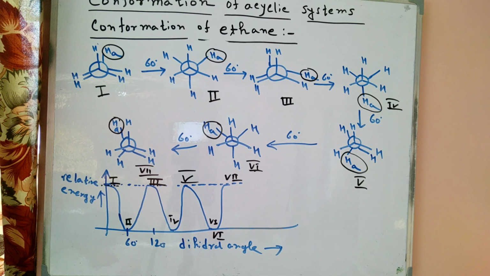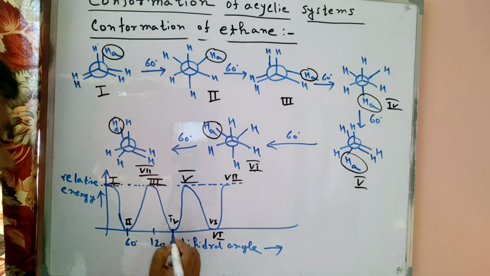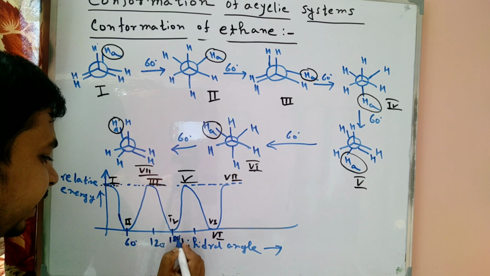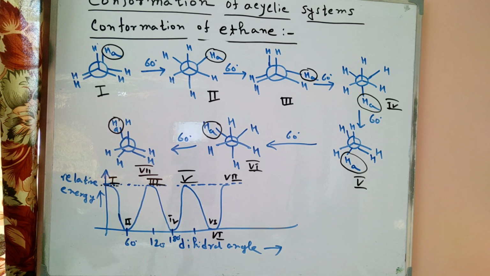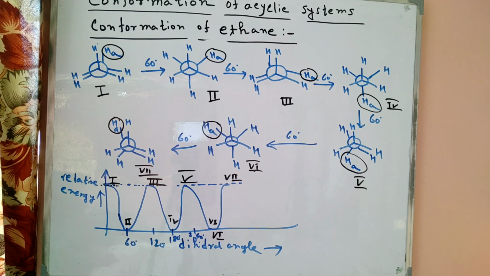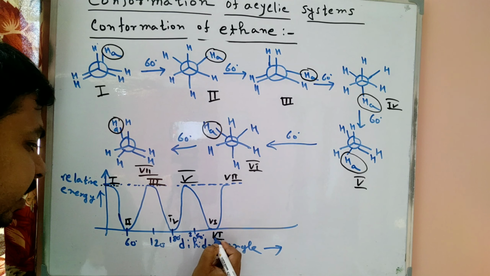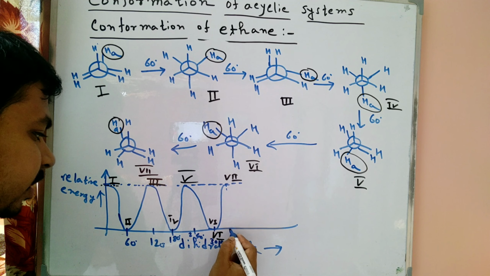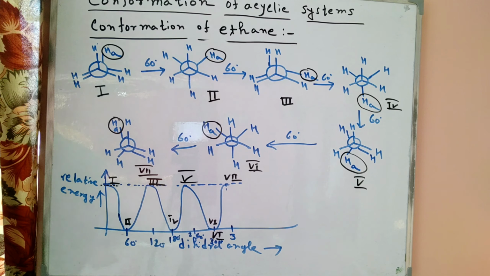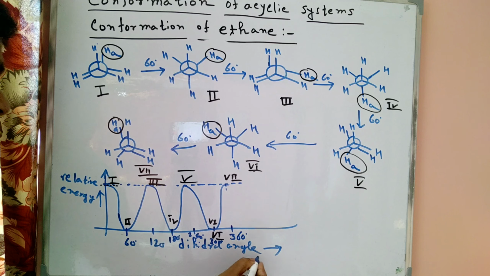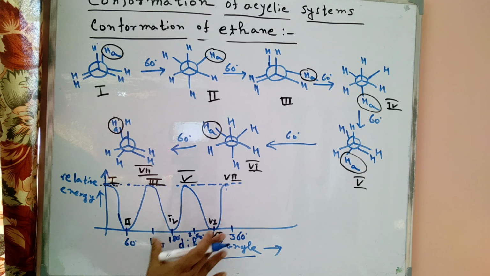And now we discuss here. 120 plus 60, 180-degree angle, and now here 180 plus 60 means 240-degree angle, and here 240 plus 60, so here 300 angle, and in that case 300 plus 60 means 360-degree angle is here. So the curve of dihedral angle versus relative energy is present here.